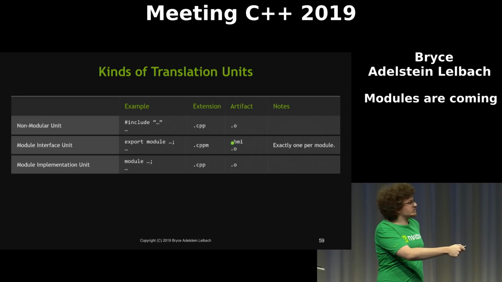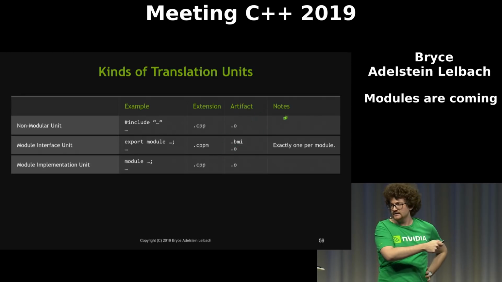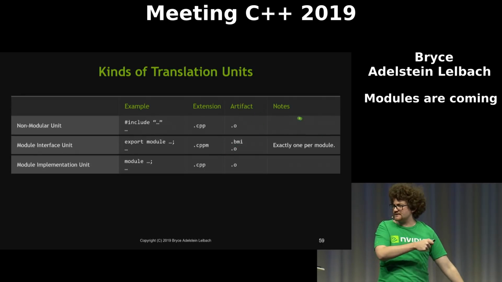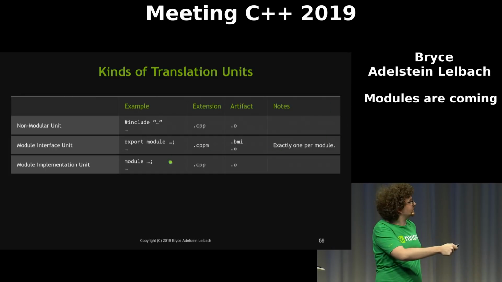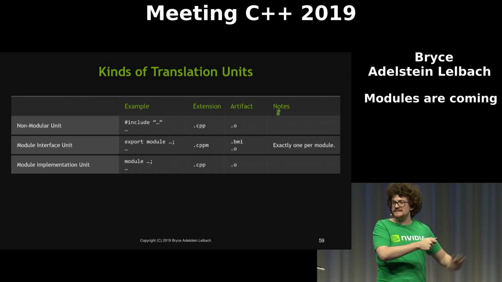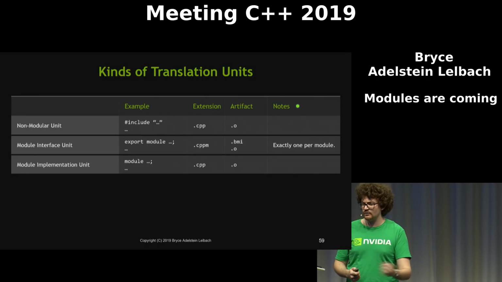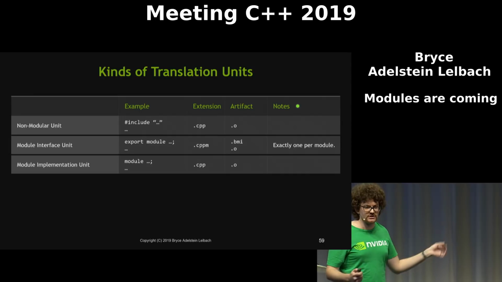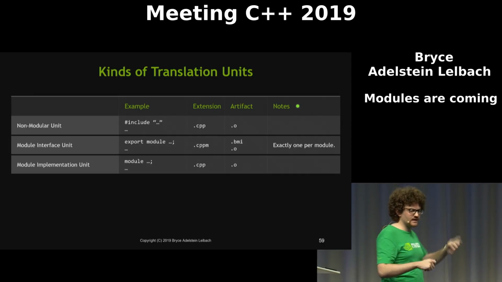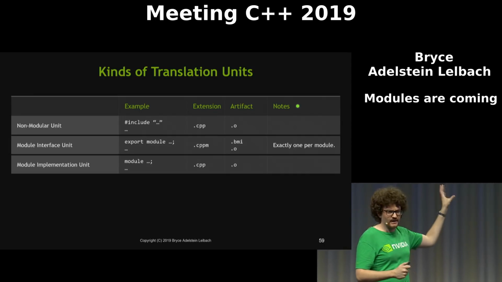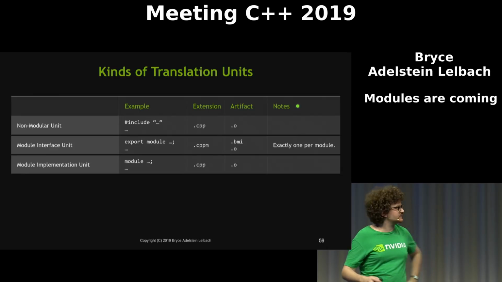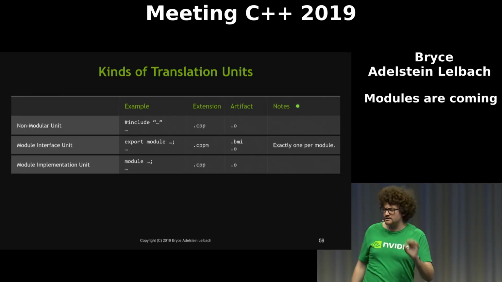And these generate 2 artifacts when we compile them, BMIs and object files. That has not always been clear throughout the evolution of modules, and not in all cases will they generate an object file that actually has content in it or one that's required. But you should assume, in the general case, that you need to compile your module interface units to an object file and link that into your program. And you have exactly 1 of those per module.